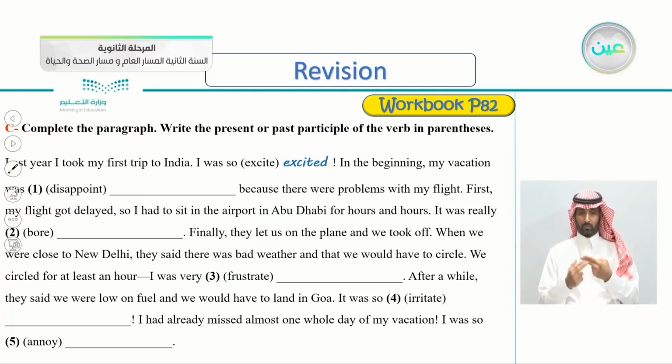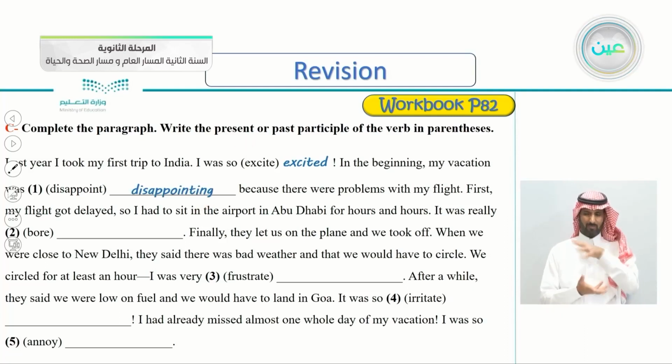In the beginning, my vacation was disappointing because there were problems. So my vacation was disappointing. So is he describing how someone feels, or is he describing the source of the feeling? So was disappointing. Very good. In the beginning, my vacation was disappointing, -ing. So we used here the present participle because there were problems with my flight.